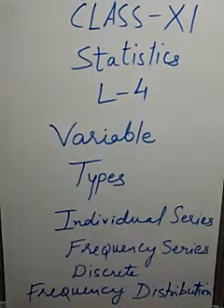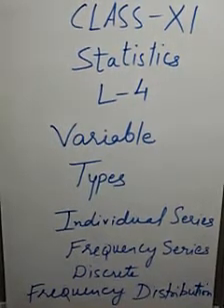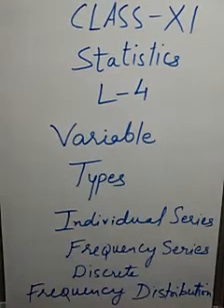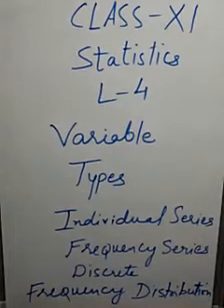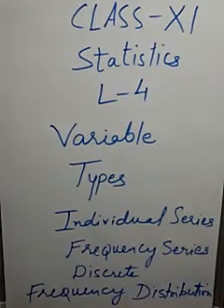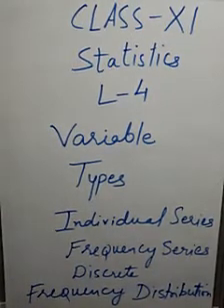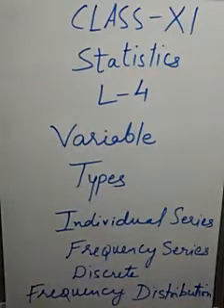The difference between discrete and continuous variable is that while a discrete variable assumes values in complete numbers like 2, 4, 6, 8, a continuous variable assumes values in fractions like 2.4, 4.6 and 6.8, and it goes on like that.